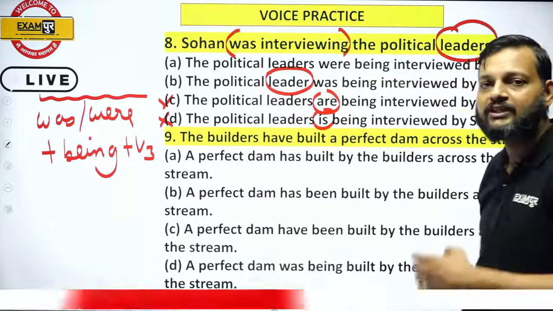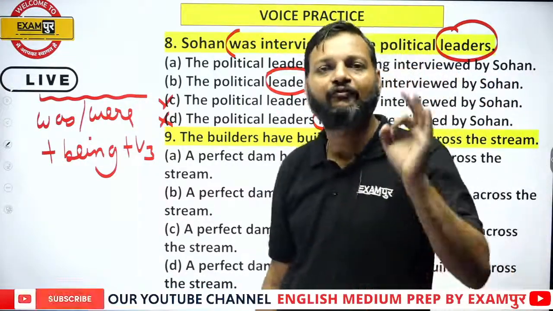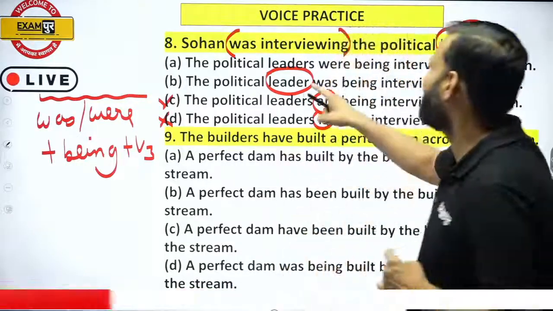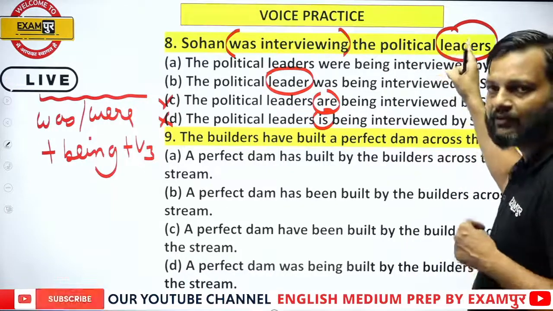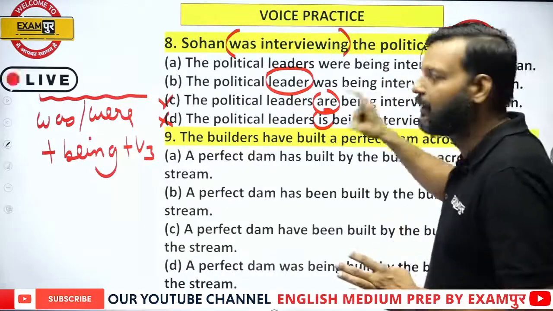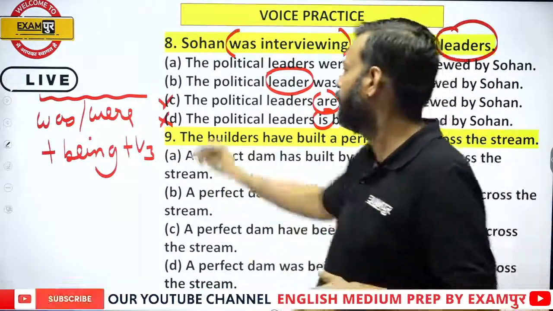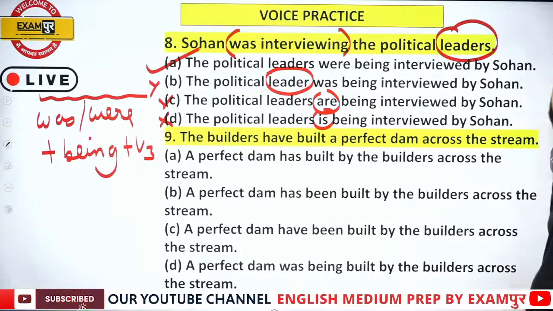You cannot change a plural noun into singular or singular into plural, because facts of a sentence remain the same. So here they have changed leader from leaders. The word leaders is plural, so it should be in plural in the passive as well. So eliminate this. Option A is the right answer.